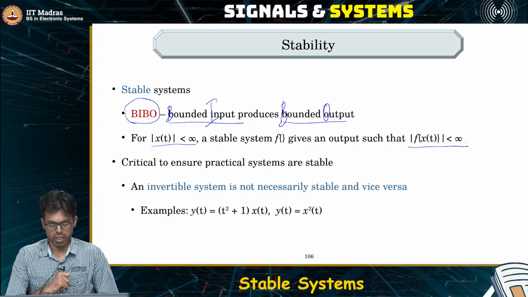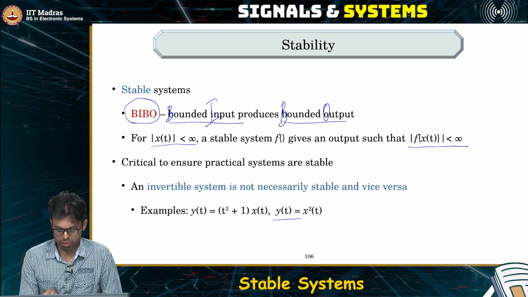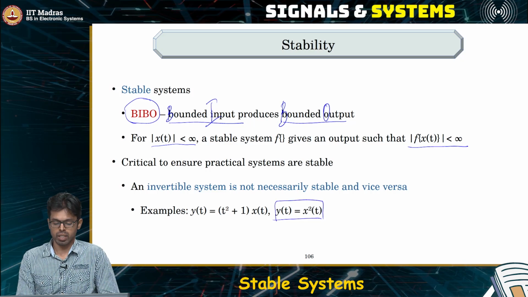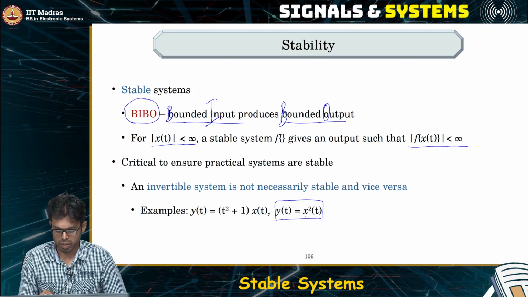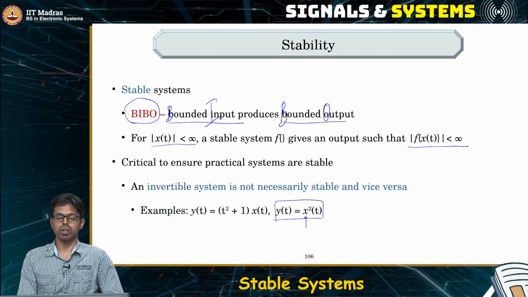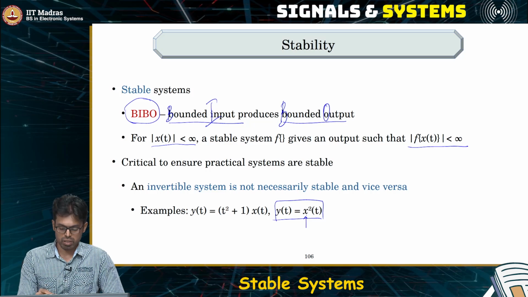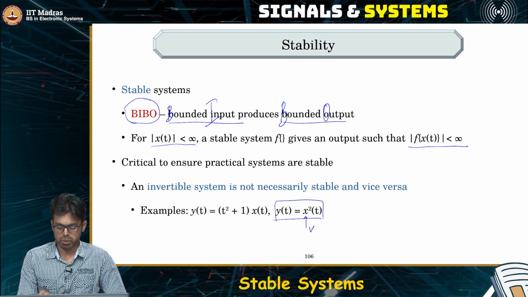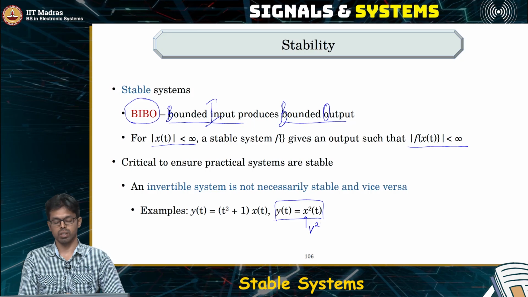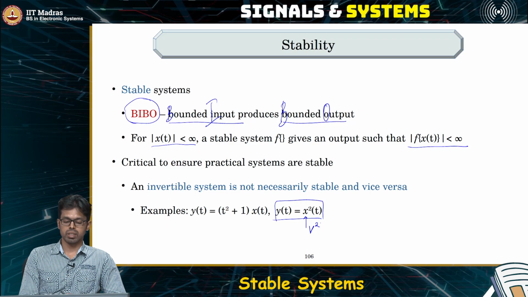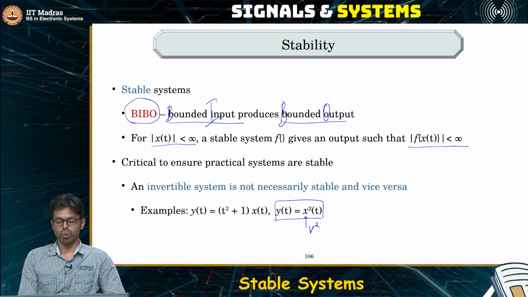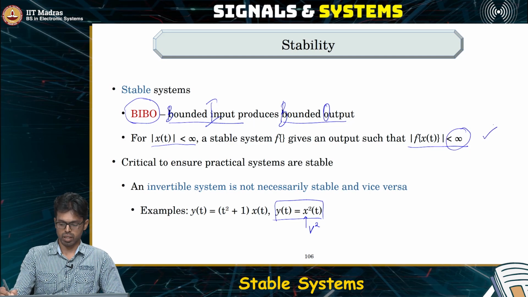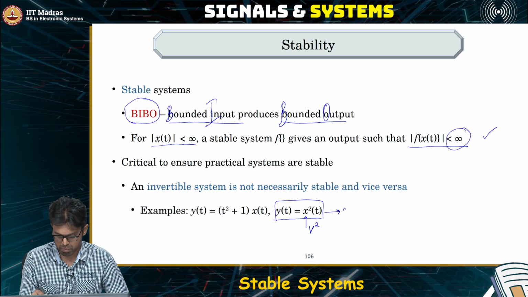Okay, some examples of stable systems. What if you have a system y of t which is producing x squared of t? This is always a stable system, because if I feed in an input which is bounded above, the maximum voltage level is, let's say, some V, then the output also is bounded above. The maximum voltage of the output is V squared, not more than that. So the system is always going to be bounded, meaning it is always going to be finite, and this property is satisfied. Hence, this is a stable system.